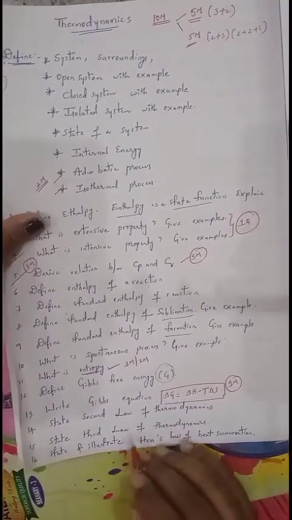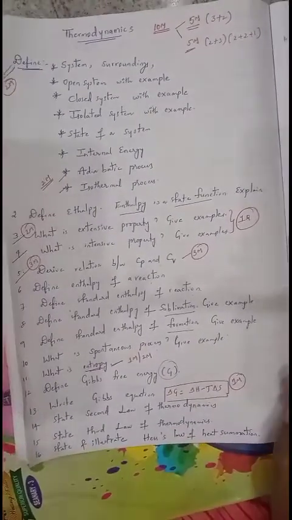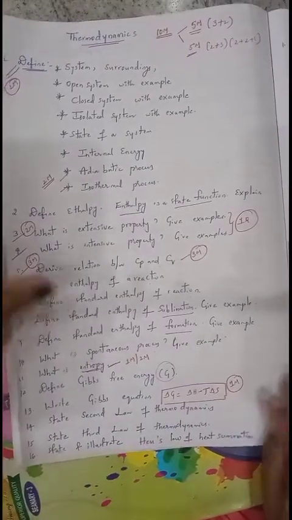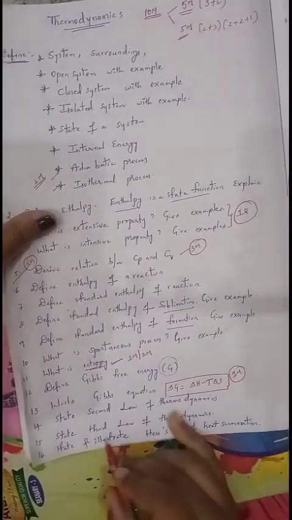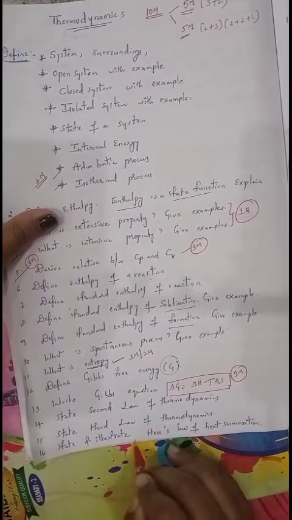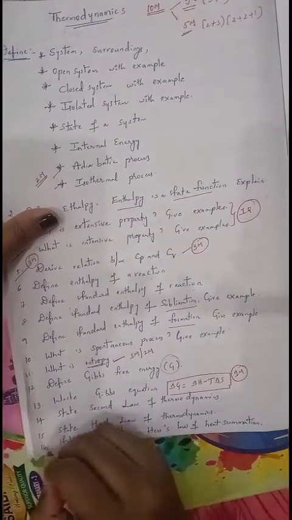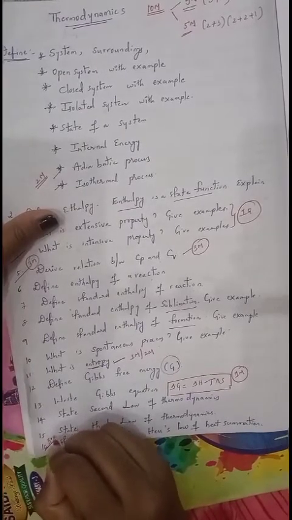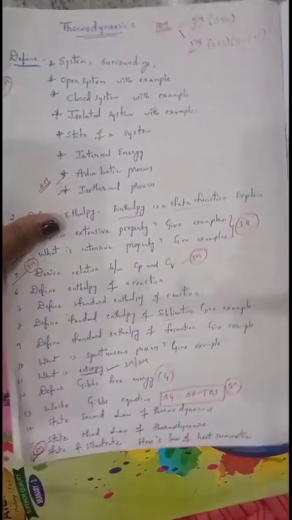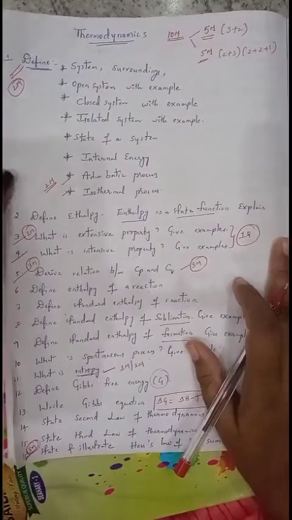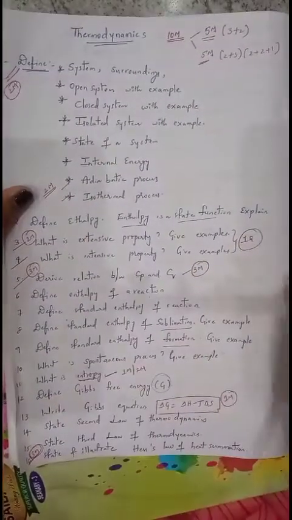Next one, state the second law of thermodynamics, state the third law of thermodynamics, illustrate Hess's law of heat summation. State and illustrate. Illustrate means you explain this by using one example. That is very, very important for 3 marks, the most important question from this chapter. So from this chapter you should concentrate only on these topics.